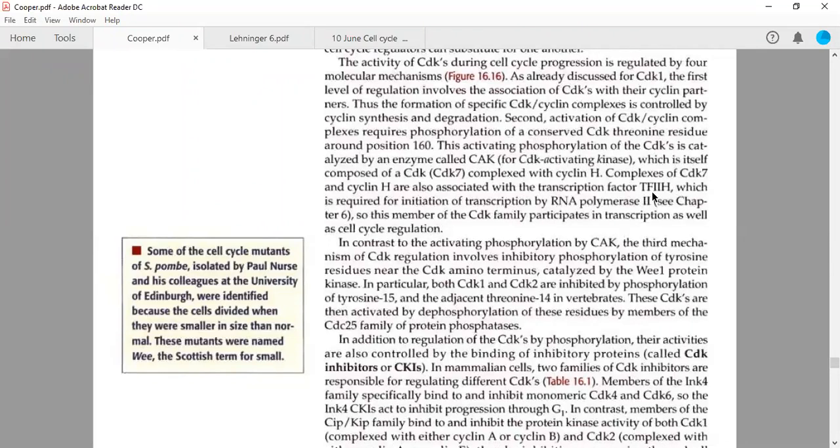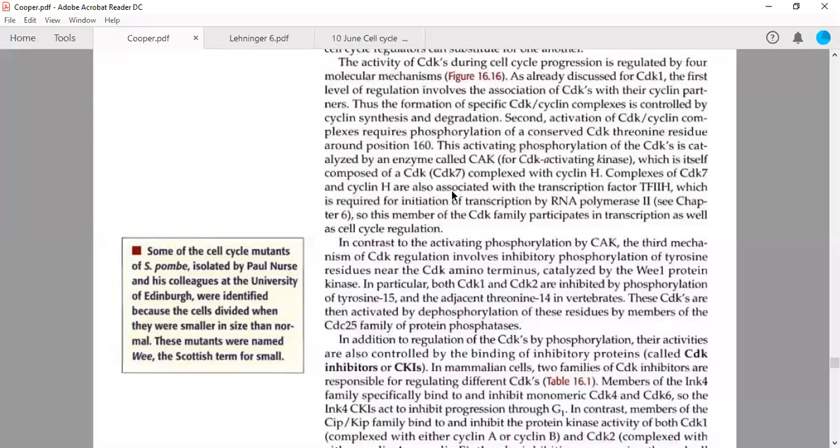So how this regulation is going to take place, what is this transcription factor TFIIH and how it is regulated. So this complex which is going to activate CDK1 or phosphorylate the threonine around 160 position also has some molecular biology functions.